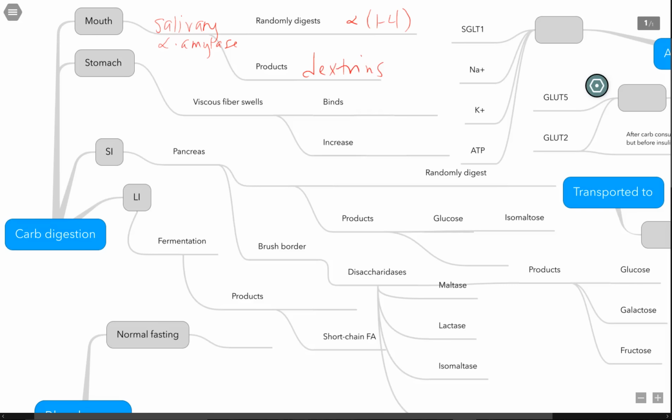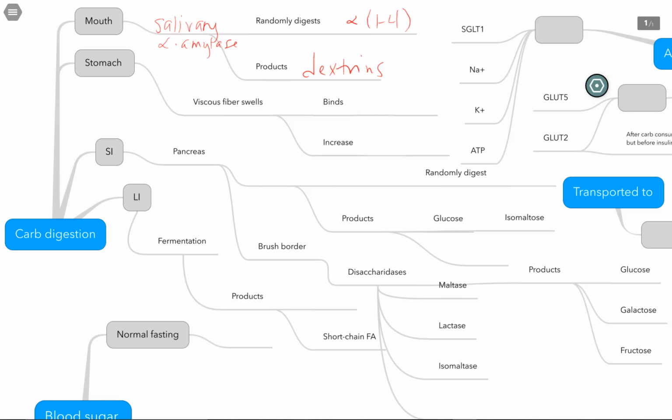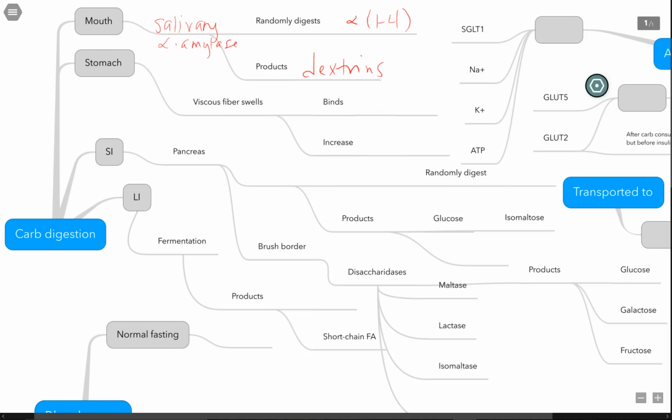There's no digestion in the stomach, but what happens to the carbohydrates in the stomach is that our viscous fibers, which is a subcategory of soluble fibers, can swell up. So our viscous fibers can swell up and they can bind sugars, triglycerides, fatty acids, cholesterol, and some of them can help increase satiety or that feeling of fullness.